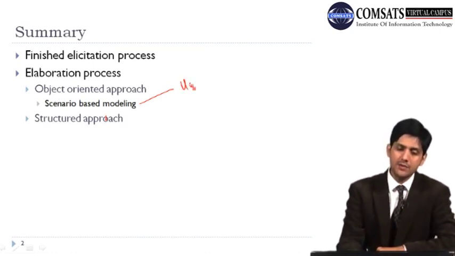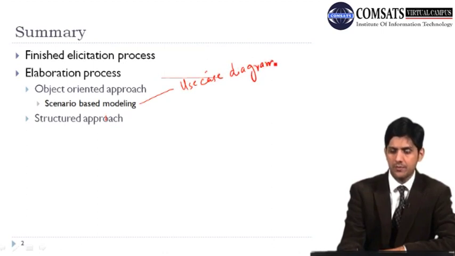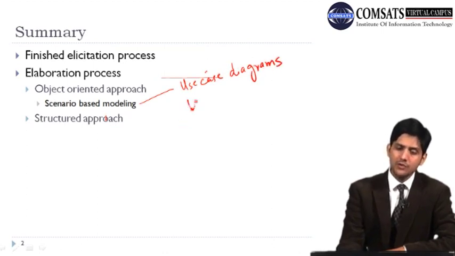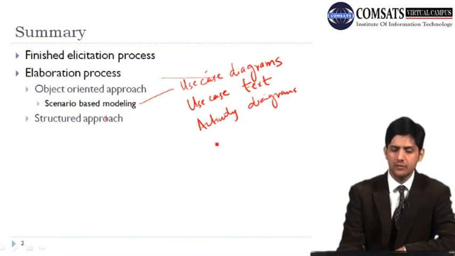Number one, we can make use case diagrams. We can also make use case text, we can make activity diagrams, and we can also make swim lane diagrams.